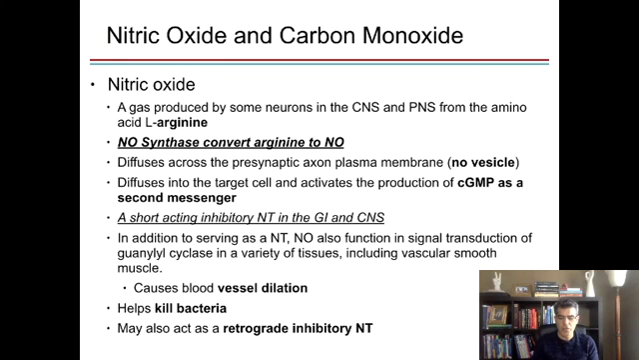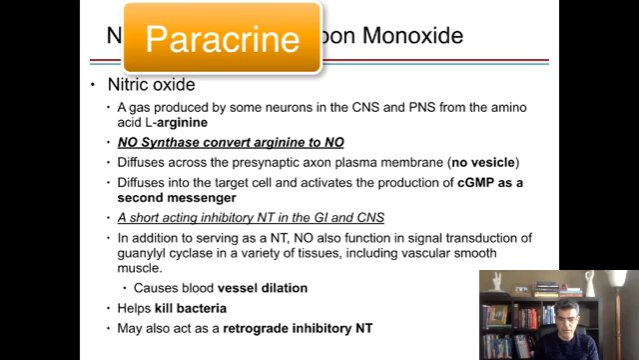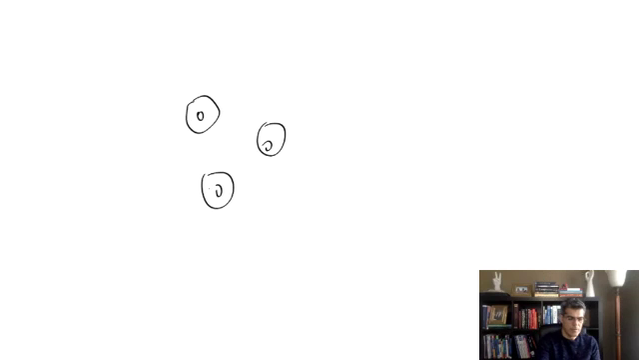NO not only is a neurotransmitter, but NO can be a paracrine. Do you remember the term paracrine? If this is a cell, it releases a chemical, and this chemical is going to affect other cells. This action is called paracrine. Paracrine is a process in which one cell creates a chemical that affects neighboring cells.